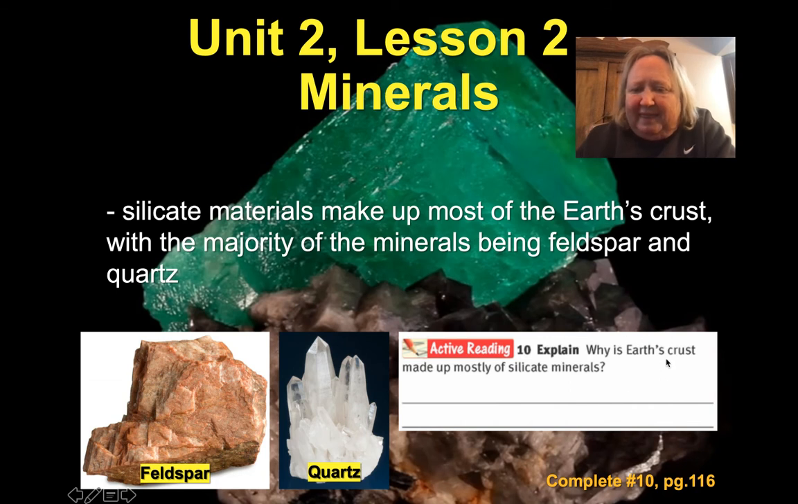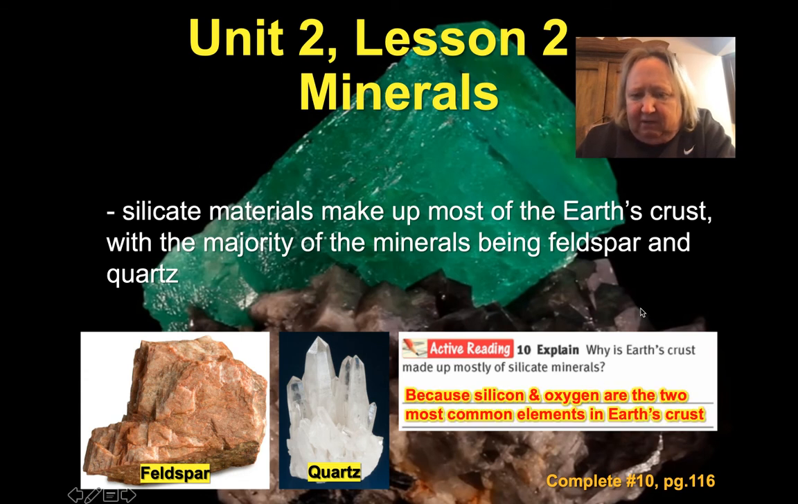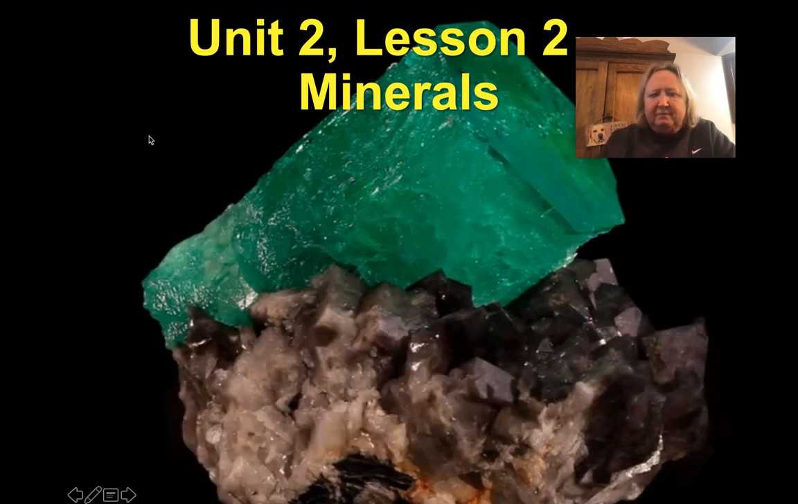Why do we think Earth's crust is made up mostly of silicates? Why do we think that might be? Well, because they're the most common elements. That's kind of an obvious question. They make up the silicate minerals because they are the most common.